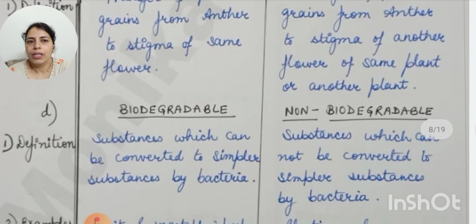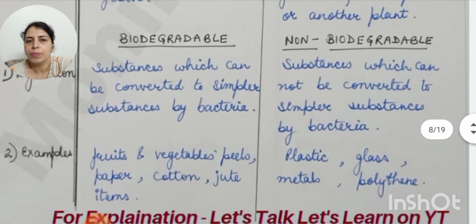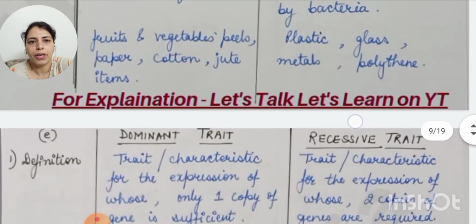बायोडिग्रेडेबल एंड नॉन बायोडिग्रेडेबल, तो सब्सटेंसेस देखो नेम से क्लियर हो रहा है, डिग्रेडेबल जिन्हें डिग्रेड किया जा सकता है. बायो मीन्स लिविंग. सो सब्सटेंसेस विच कैन बी कन्वर्टेड टू सिंपलर सब्सटेंसेस बाय बैक्टीरिया, they are biodegradable. Non-biodegradable, the substances which cannot be converted to simpler substances by bacteria. Fruit and vegetable peels, paper, cotton, jute items, they are biodegradable. Plastic, glass, metals, polythene, they come under the category of non-biodegradable.